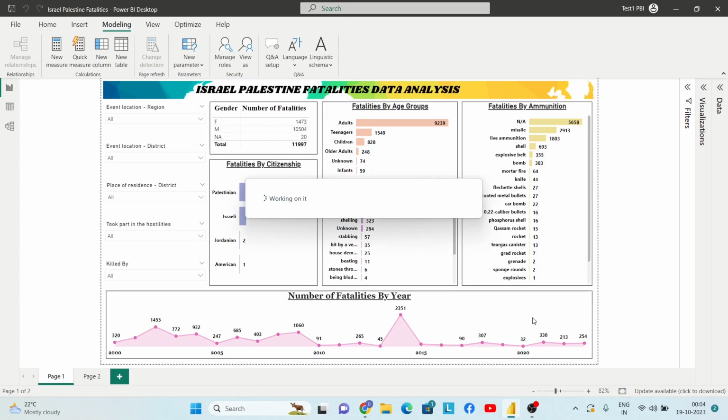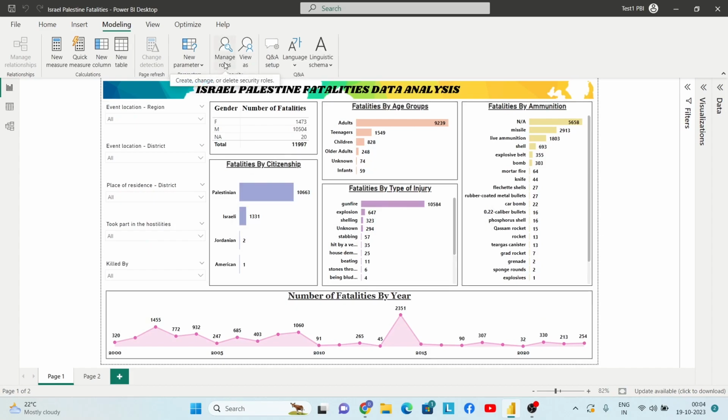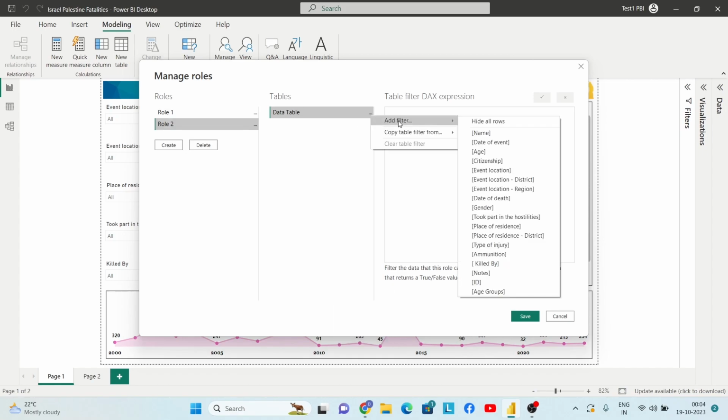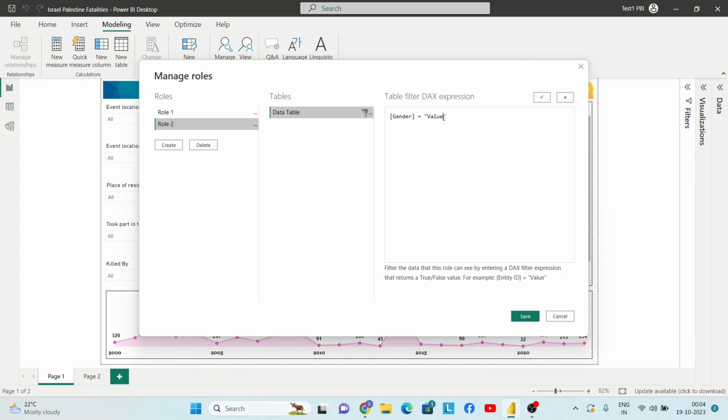So this is a role that we have created. Now I want to create one more role, so I will click on manage roles, and click on create, and I will name this role as role 2, and then again I will add a filter for this particular role. So the gender in this case should be equal to female.